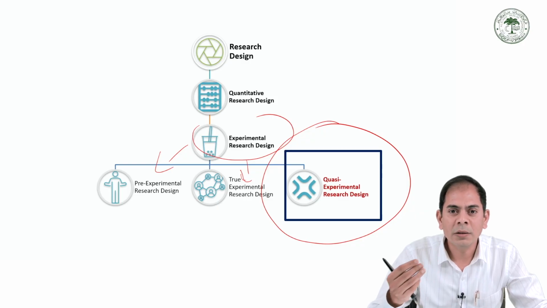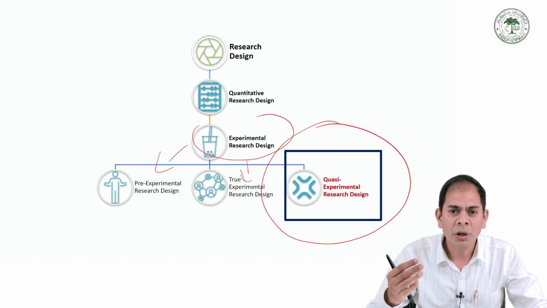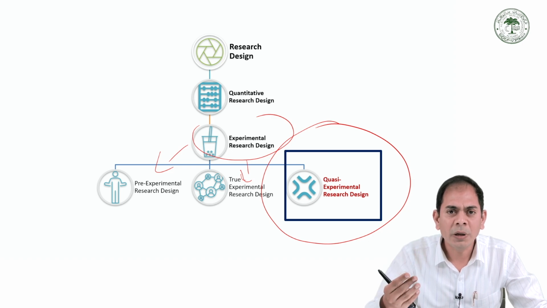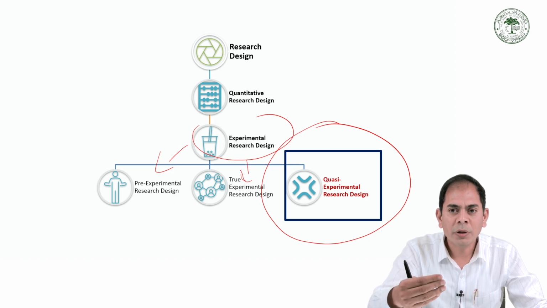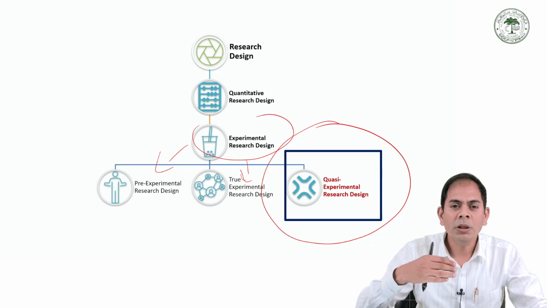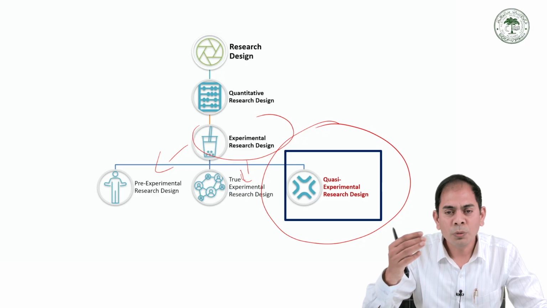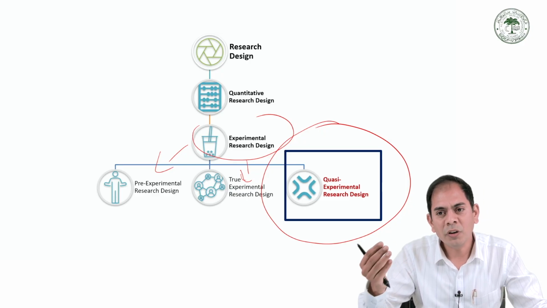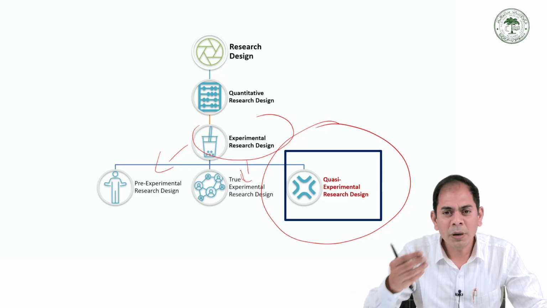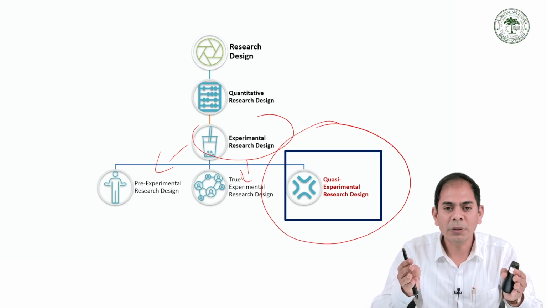The quasi-experimental research design is a type of research design used to study the effect of treatment. Just like the important things, we give any kind of treatment. This type of research design is mainly used to find out the effect of the given treatment or any kind of intervention, but without complete random assignment of the participants. This is a very important aspect.